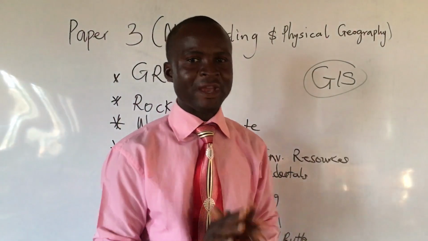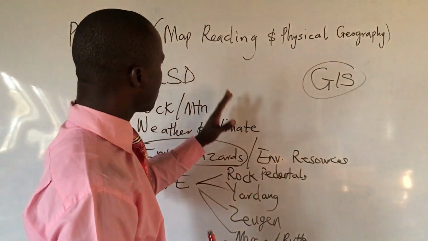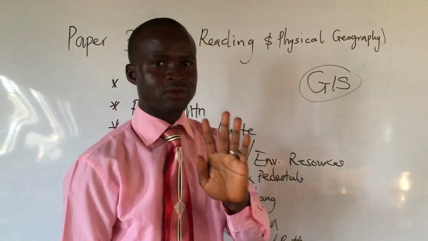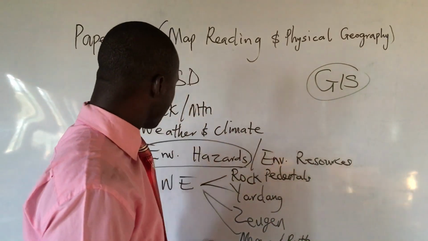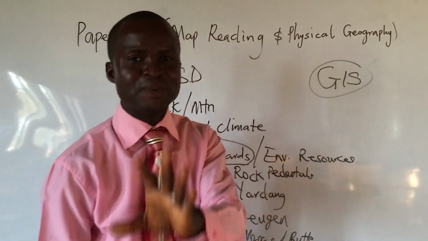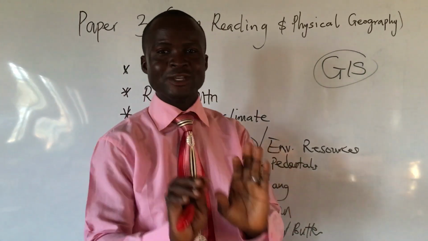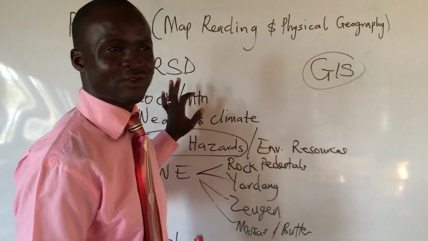I want to recap everything now. Question number 1 is compulsory. In this physical geography, they will give you 7 questions. They will ask you to take 3. Out of all these topics that I've given you, I am 100% sure 3 of them, if you are able to read everything, you will see your own 3 there and you will answer them successfully.